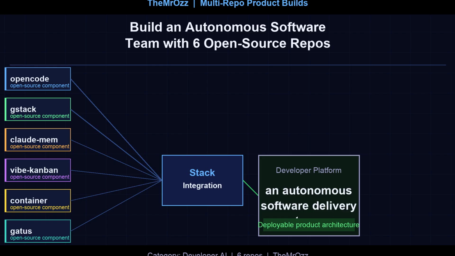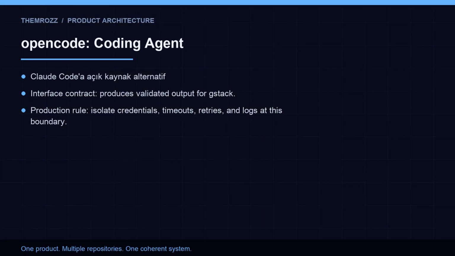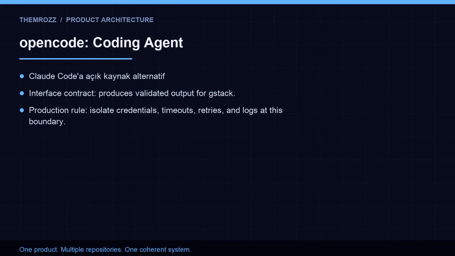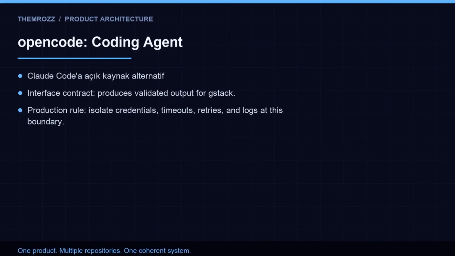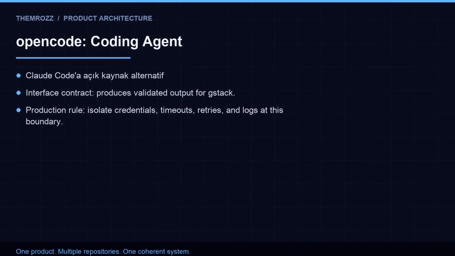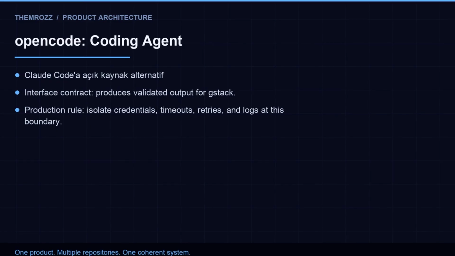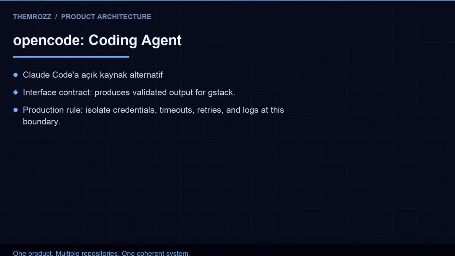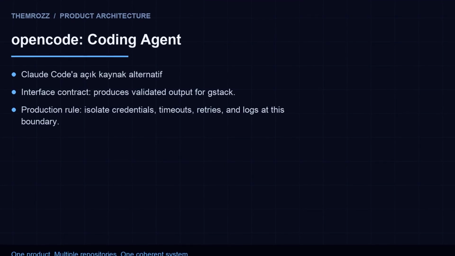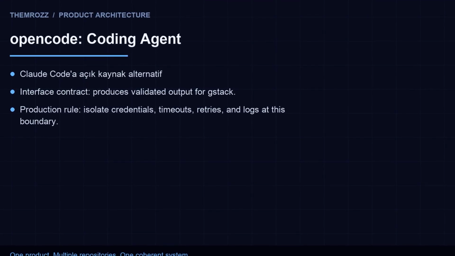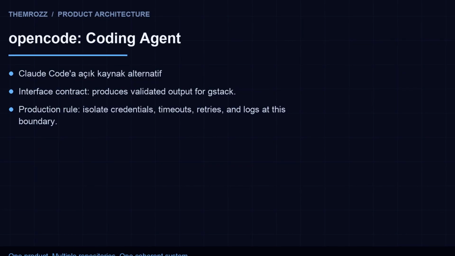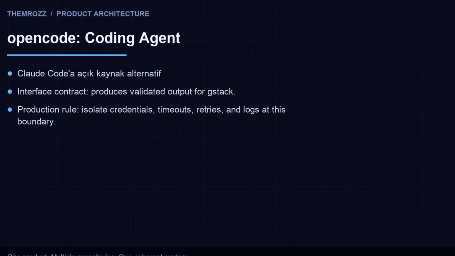There's no set up all these tools tax. They're designed to interlock with GStack's workflow, defining handoffs between vibe-kanban planning, open code execution, container testing, and Goddess monitoring. This is what autonomous delivery looks like when the pieces actually fit. A work item starts life in vibe-kanban as a Kanban board card. When a user drags a card to the ready column, the system emits a work item's created event through its REST API. This event includes a JSON payload with work ID, title, description, and priority fields.